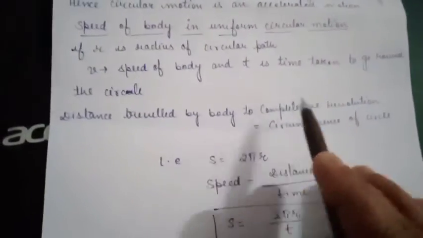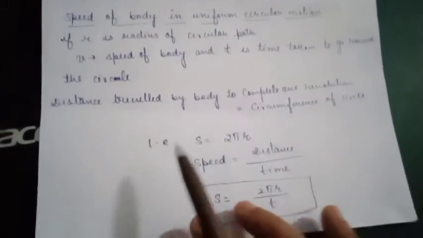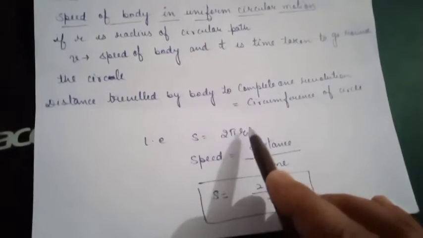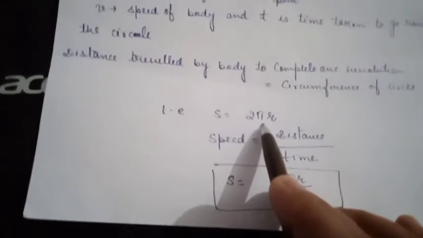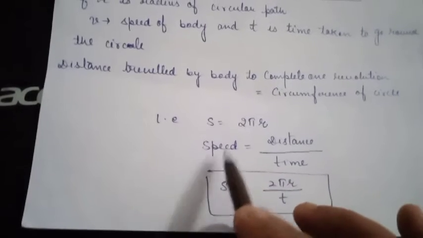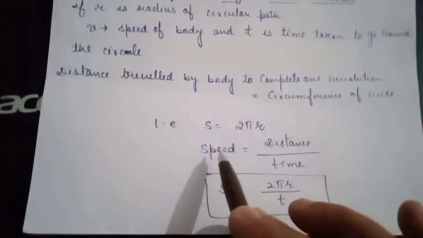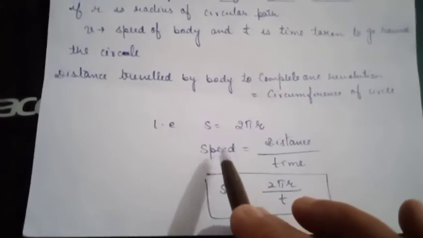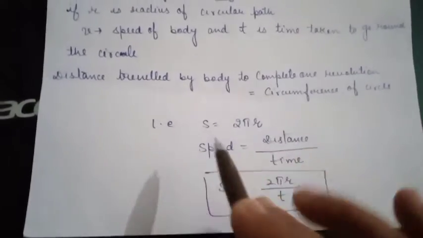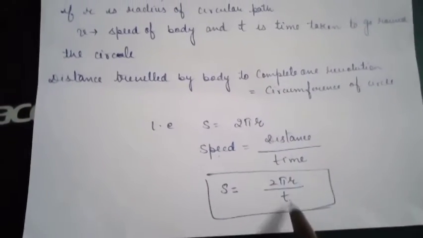So the distance traveled is equal to the circumference of the circle. The distance is denoted by s, so s is equal to 2 pi r, the circumference of the circle. The formula for speed is distance upon time. Here distance means the circumference of the circle. So v is equal to 2 pi r upon t.